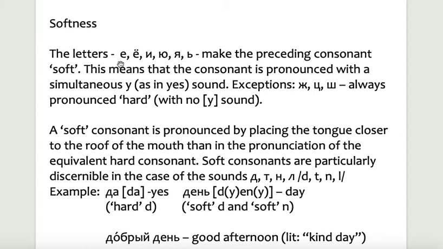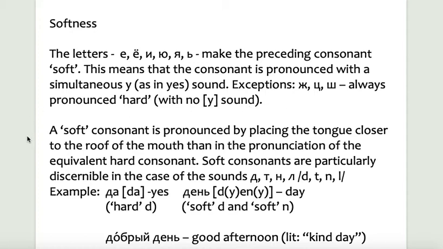The letters Ye, Yo, I, Yu, Ya, and the soft sign, in Russian called мягкий знак, make the preceding consonant soft. This means that the consonant is pronounced with a simultaneous Ye sound, Ye as in yes. Exceptions are the sounds Zh, C, Sh. They are always pronounced hard with no yes sound.